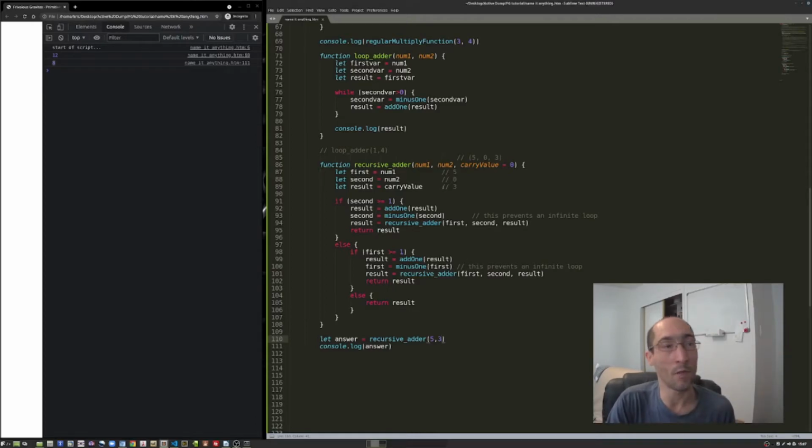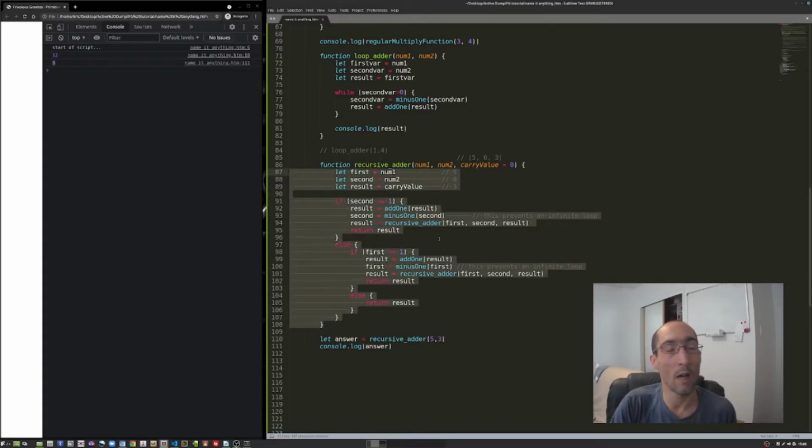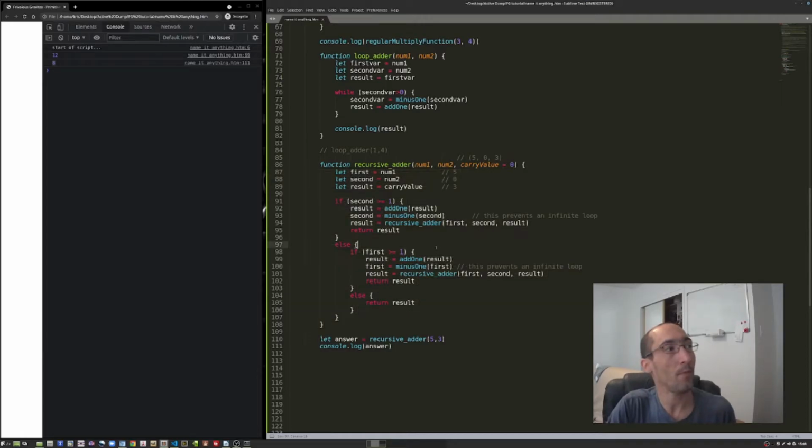We're going to figure out how to use these primitive functions inside of other functions. That way we can add as many different parameters as we want, or another way of saying it is arguments. We can give this function as many arguments as we want, and it's going to run through this code exactly the same for however many arguments we give it. And that's sort of the power of recursion in programming.